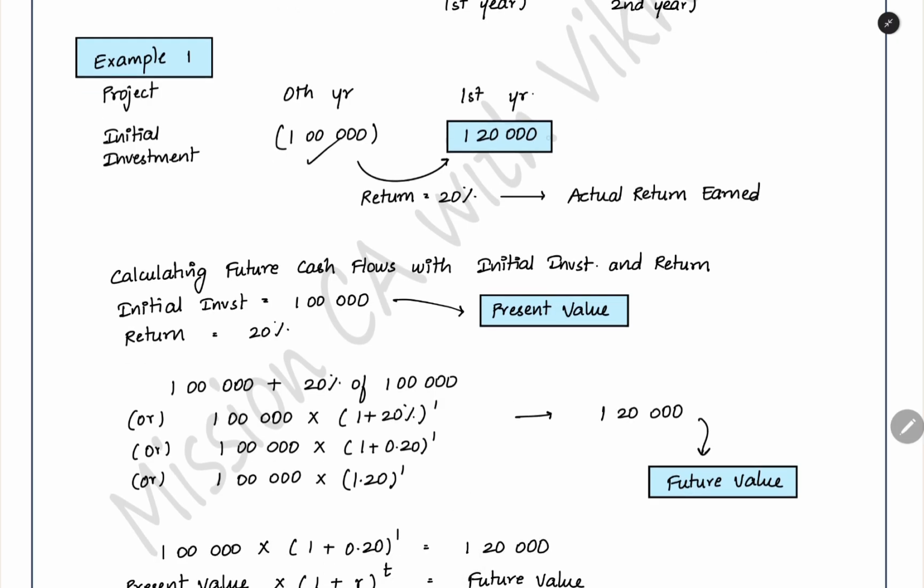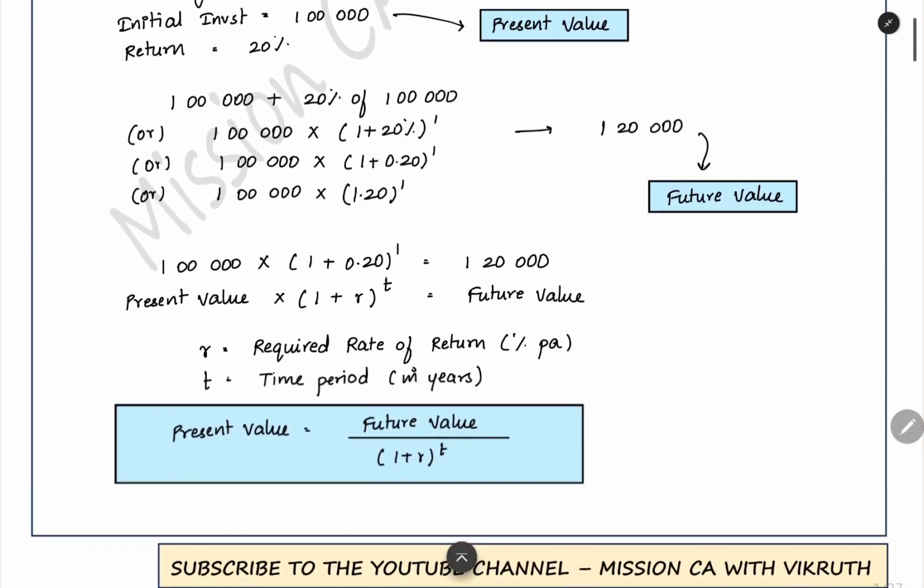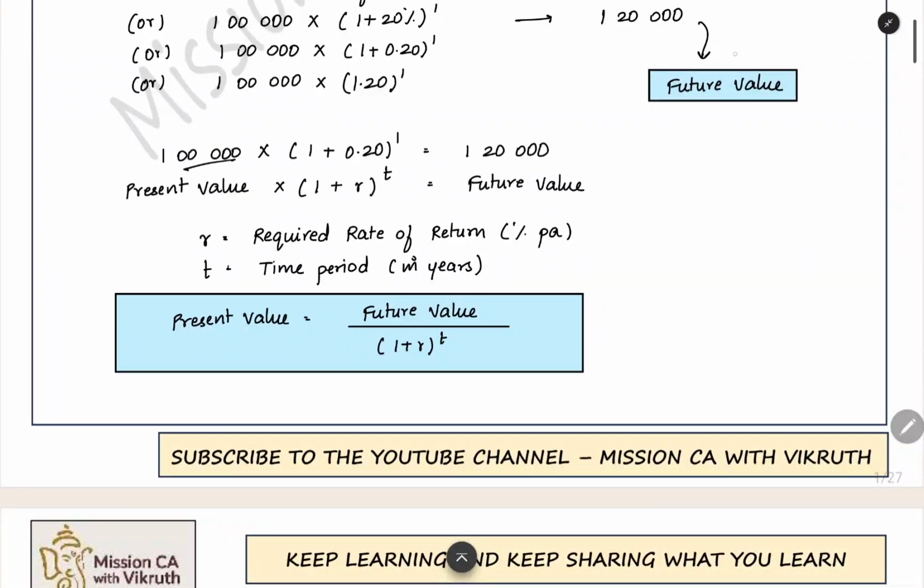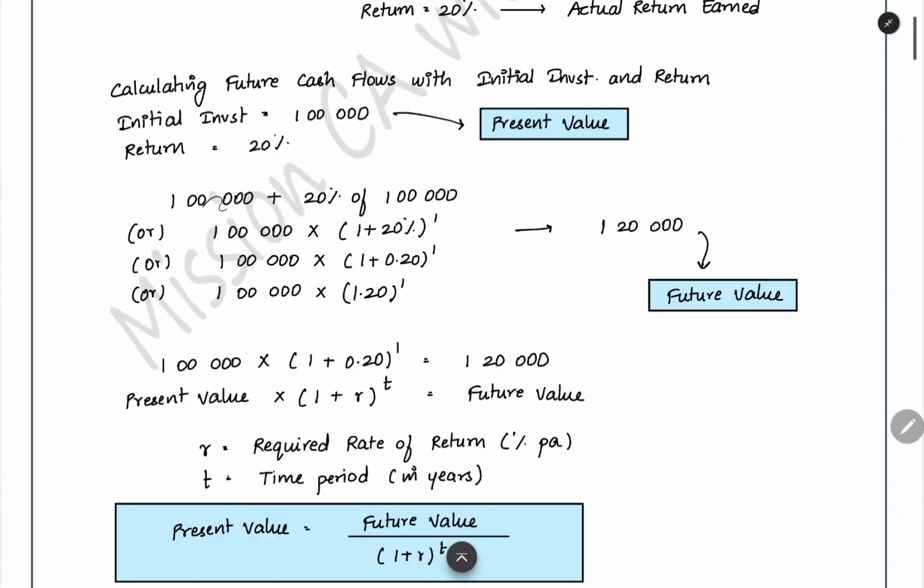So in this transaction or arrangement, if you see, we have 3 things. One is the initial investment you are making. Another is the future cash flow which you are getting. The word is very important, future cash flow. And this is the return that you are earning. Here, this 1 lakh you are investing today is called the present value. This 1,20,000 which you are getting in future is called the future value or the future cash flow. This 20% is called the return that you are earning. So those are the 3 main things which you need to understand here. Now, 1 lakh you are putting, and 1 lakh plus 20% you are getting as the return. So when you combine these 2 things, you will get the future value: the present value plus the return which you are earning.